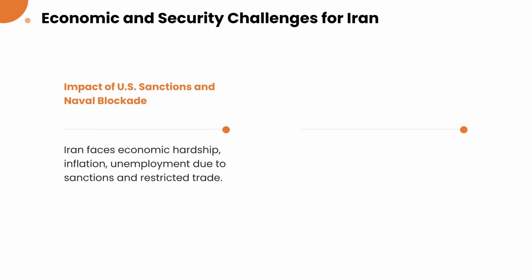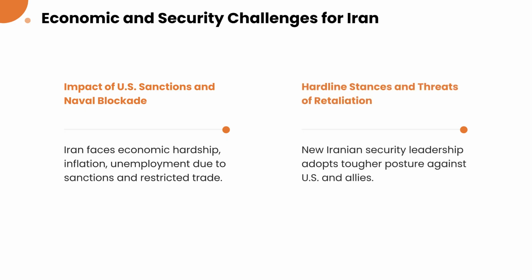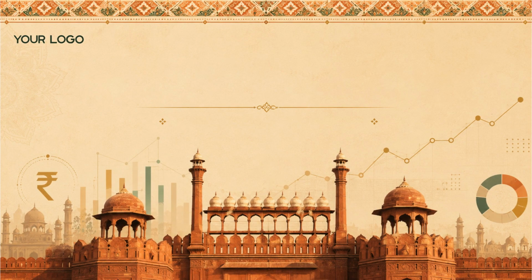Iran continues to face economic hardship, characterized by inflation and unemployment, compounded by U.S. sanctions. In response, new security leadership has adopted a hardline stance, frequently threatening retaliation to counter external pressure. That concludes our overview of today's current affairs and policy developments.